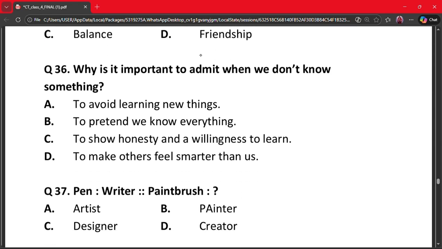Our next question is question 36. Why is it important to admit when we don't know something? A. To avoid learning new things. B. To pretend we know everything. C. To show honesty and a willingness to learn. D. To make others feel smarter than us. So here the correct answer is option C. Why? Because admitting ignorance is honest. It opens the door to learning and it also builds trust and growth. So the correct answer is to show honesty and a willingness to learn.